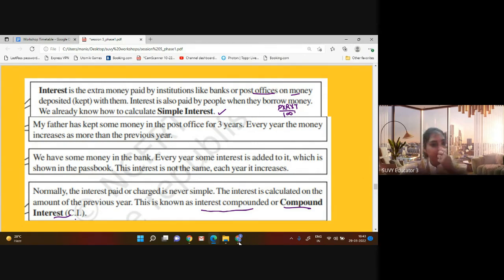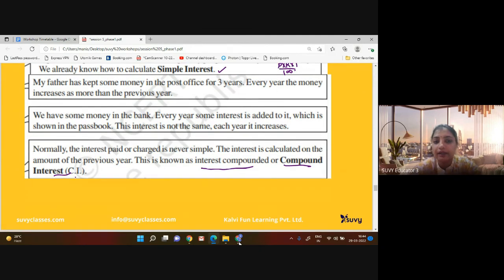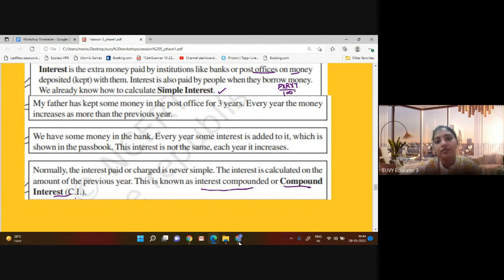Interest is also a part of the income source for those who cannot do any other work. They lend money to other people on interest and get their income source. So this is a way. Then another thing, this was simple interest, where a simple amount is deposited.